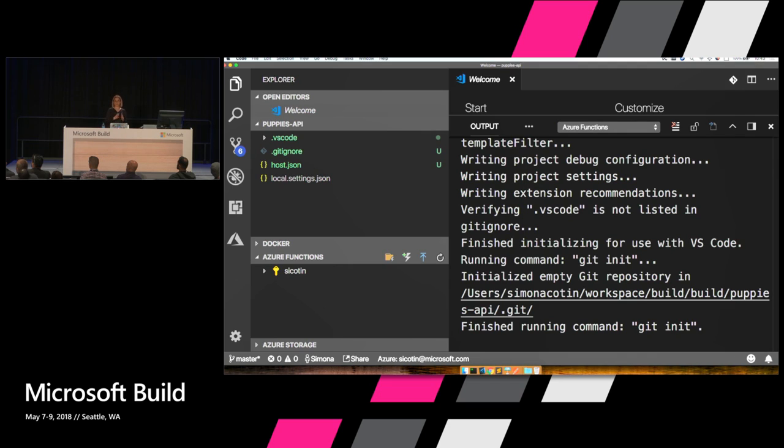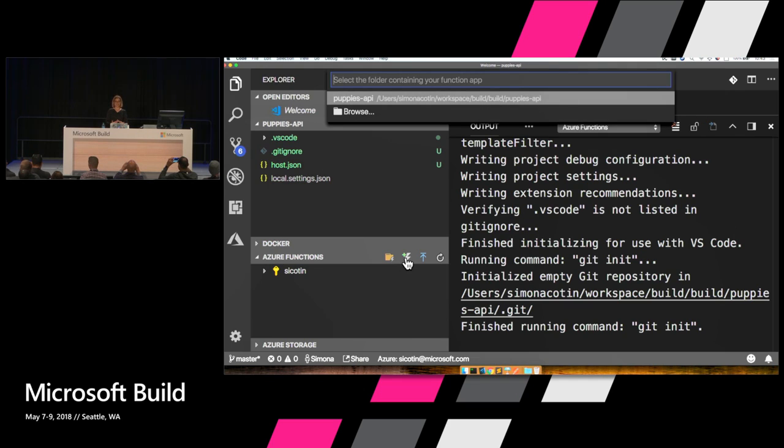And this is going to immediately generate a set of files for us. The first folder, .vscode, is a folder that will contain your VS Code configuration for debugging locally. The next file is just some common gitignore files. And then host.json, that's where you're going to configure your function globally. As well as local.settings.json, where we're going to be able to save some environment variables. The reason why we need a function app is because we want to be able to group multiple functions together. So we want to have a place where we put all our functions.